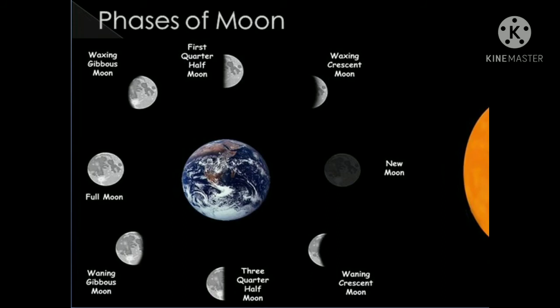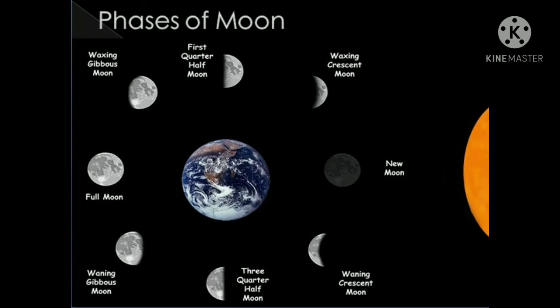The moon appears to change its shape every day. It happens because of the relative motion of the moon with respect to the earth and the sun. Due to this relative motion, the visible portion of the moon lighted by the sun appears to change when observed from the earth. As a result, different shapes of the moon are visible on different days. These various shapes of the moon are known as phases of the moon.